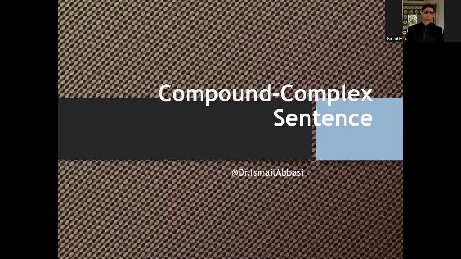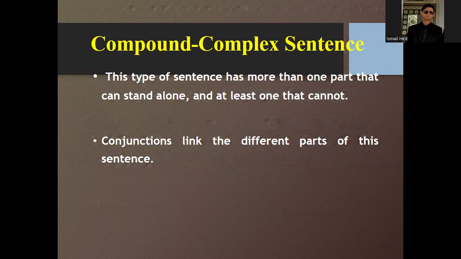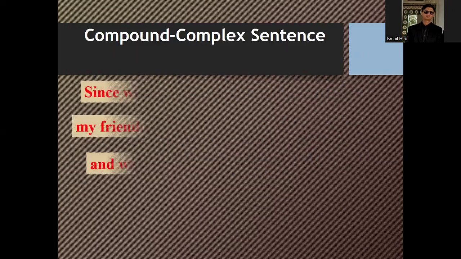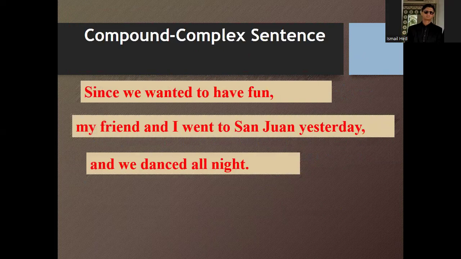Next one, fourth one, compound complex sentence. This type of sentence has more than one part that can stand alone, and at least one part that cannot stand alone. Conjunctions link the different parts of this particular sentence. Here you can see that it would have more clauses than the complex and the compound sentences.